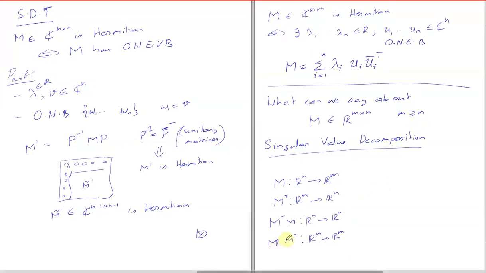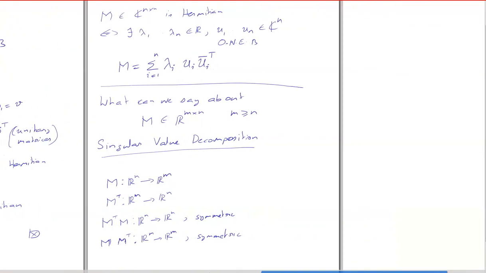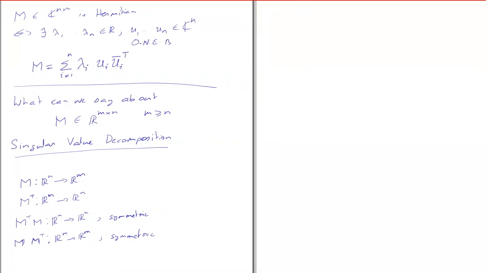Can we say something about these two transformations or matrices? They are symmetric matrices. Is that clear to everyone? Yes, they are symmetric matrices. So we can do spectral decomposition for them, right? Yes, sir.